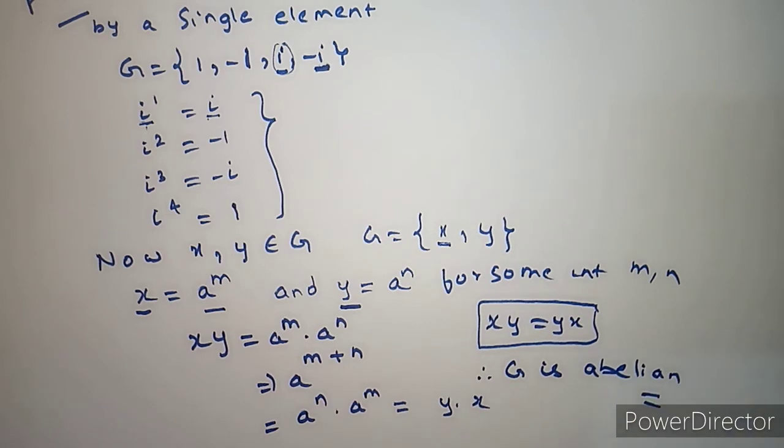Now let's prove the converse part. What is the converse part? Every abelian group need not be cyclic. We have to consider one set, and that set is abelian, and we have to show that that abelian group is not cyclic.